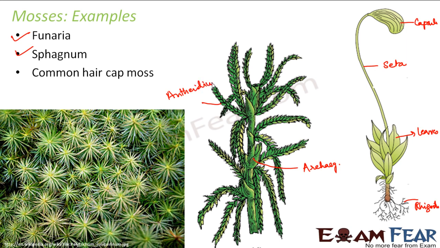So antheridium branch is nothing but the male gametophyte, and the archegonial branch is nothing but the female gametophyte. And the third example is common hair cap moss. So these are some of the examples of mosses.